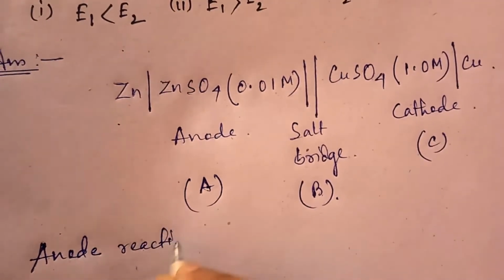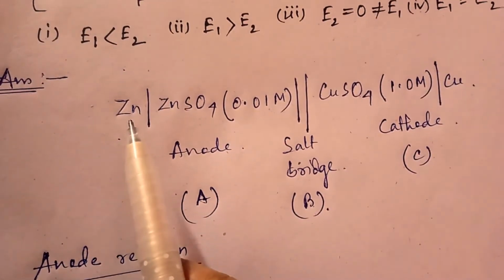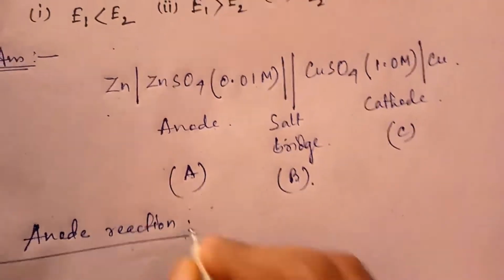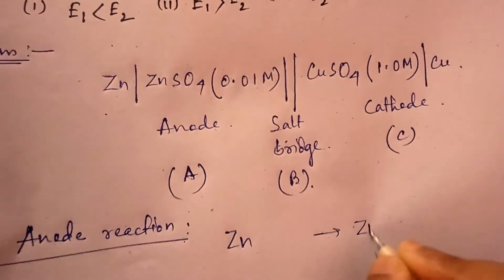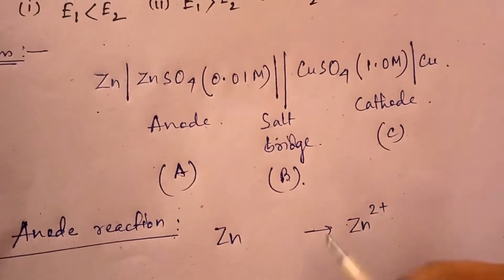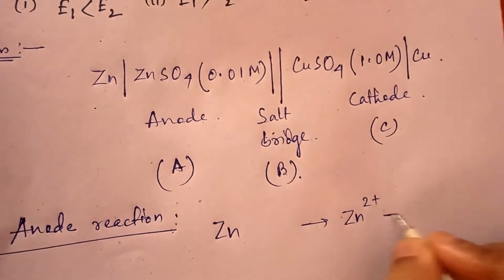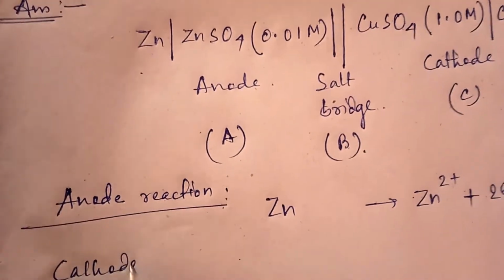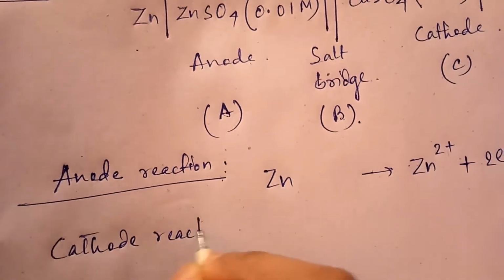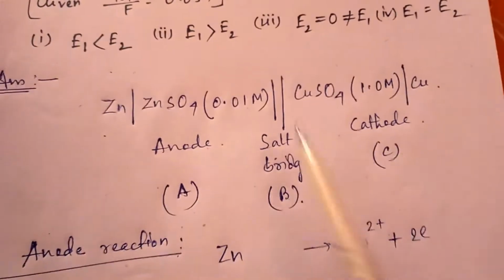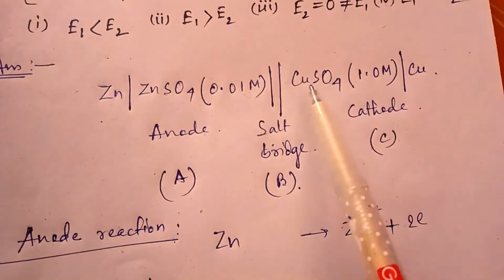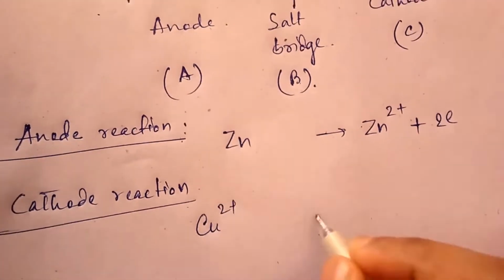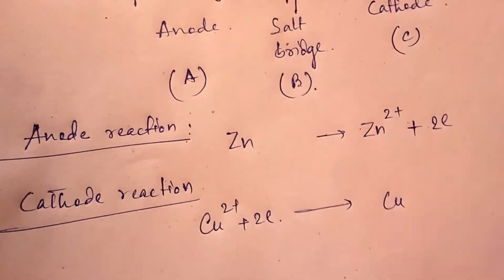Anode reaction: from zinc to Zn2+. In ZnSO4, zinc is present as Zn2+, so here the reaction will be zinc to zinc 2+, and you need 2 electrons. And the cathode reaction: copper sulfate to copper. In copper sulfate, copper is present as Cu2+, so from Cu2+ to copper, it is 2 electrons.